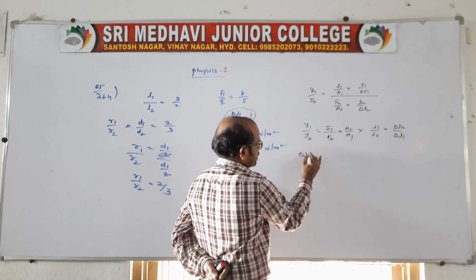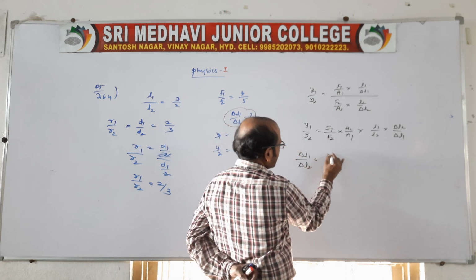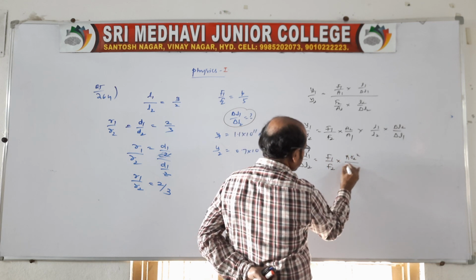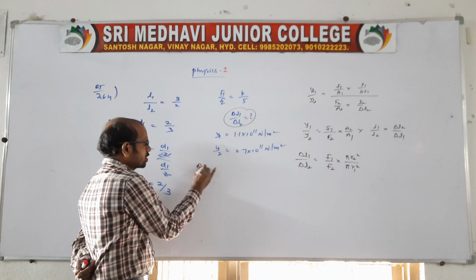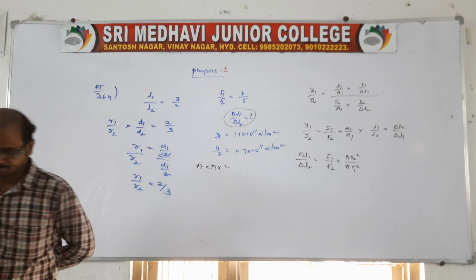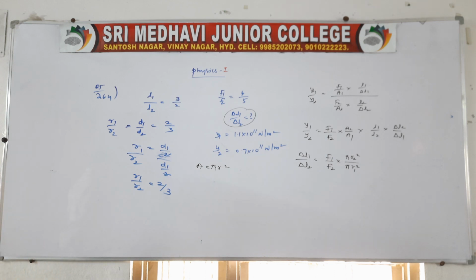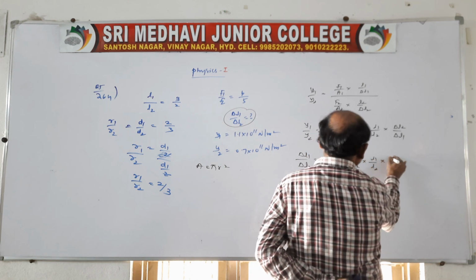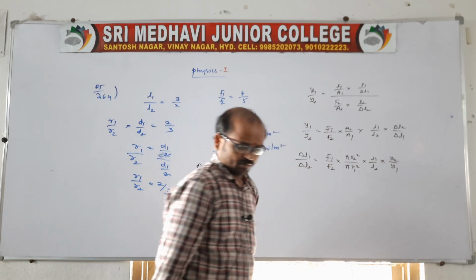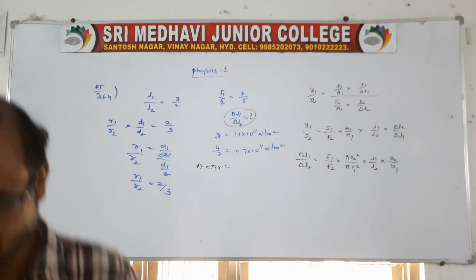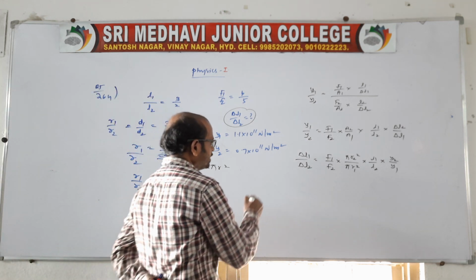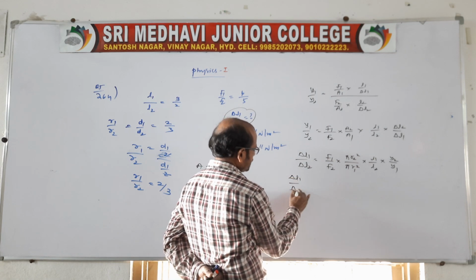Better you cross multiply. Delta L1 by delta L2 is equal to F1 by F2, into pi R2 square by pi R1 square, because area is nothing but pi R square, and L1 by L2 into Y2 by Y1. Now write all the values we know. Substitute these values and get delta L1 by delta L2.